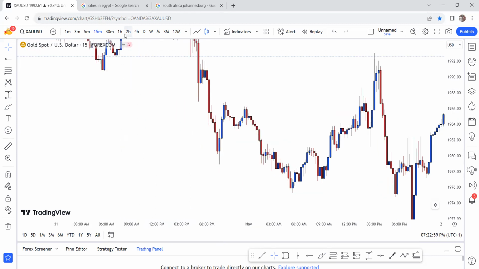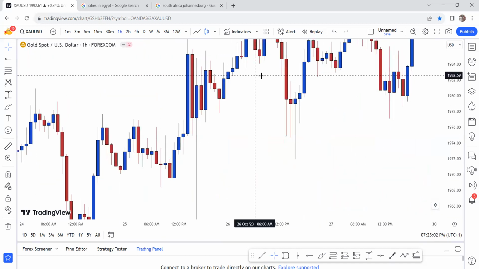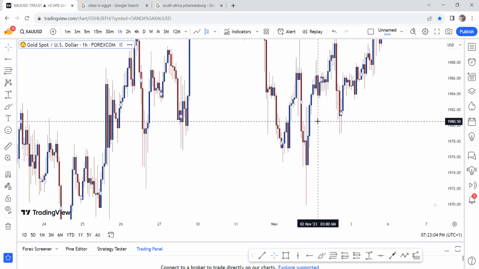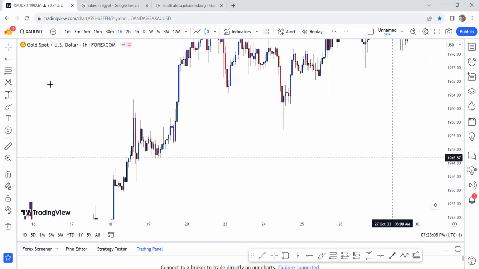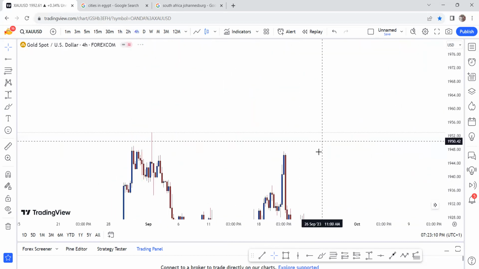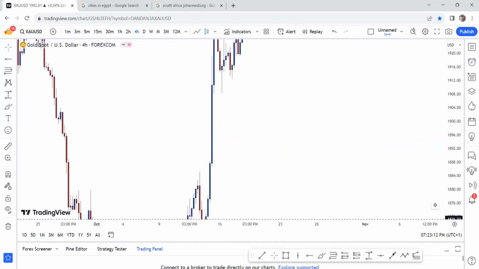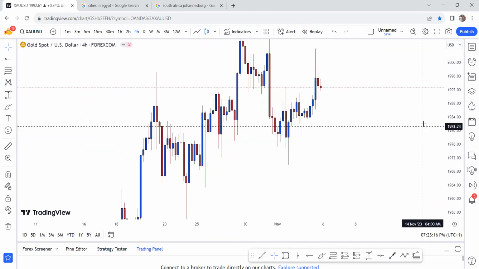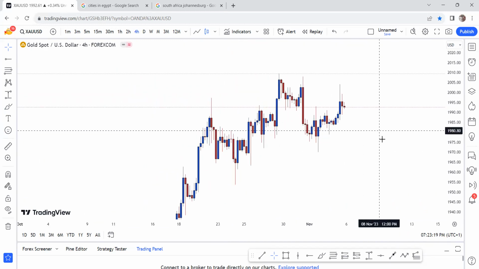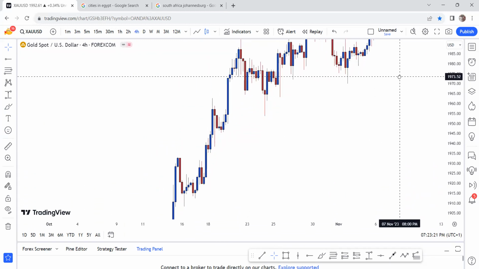Now, remember what I told you. This was a roadblock here. Where is it? What's H4? Which zone was that? This one.